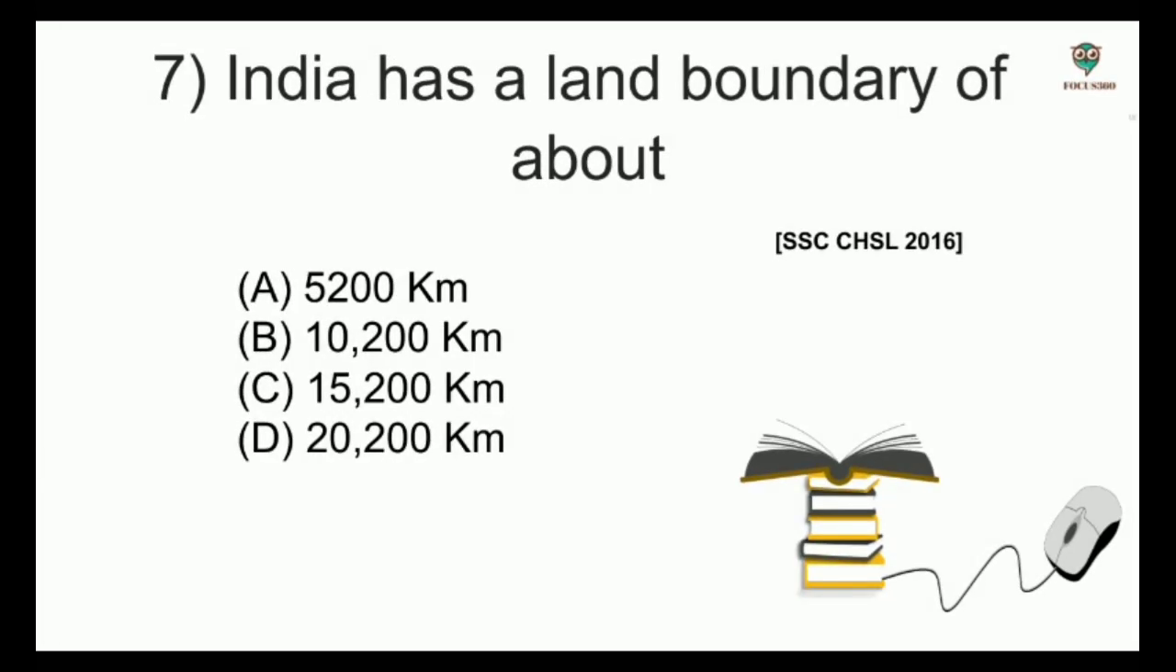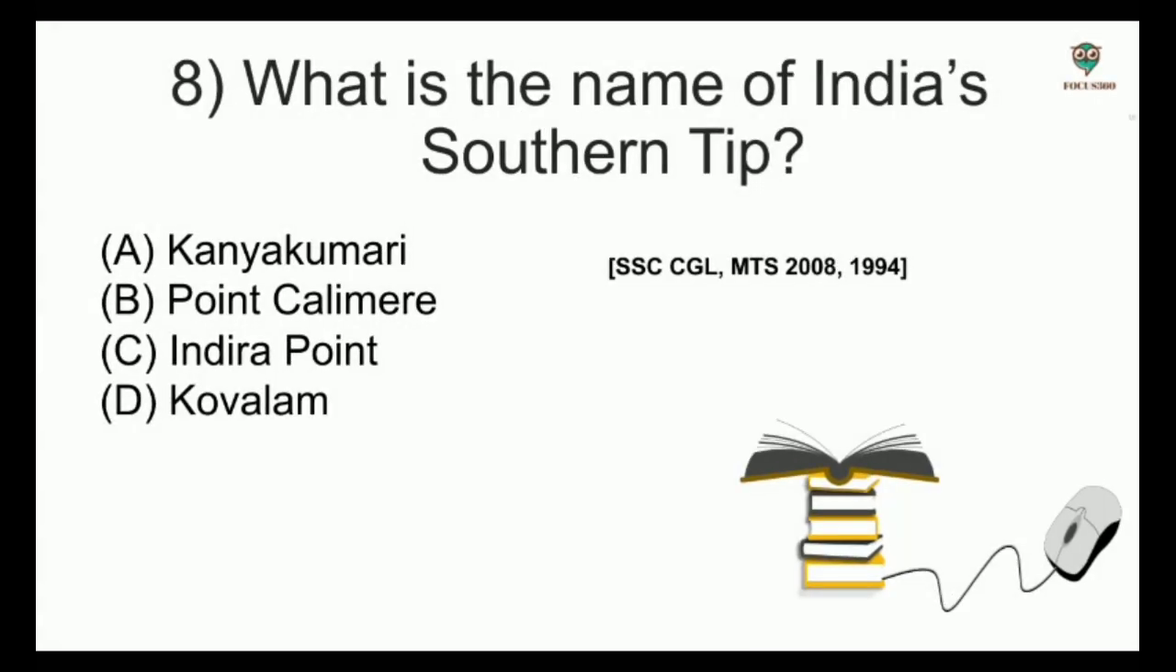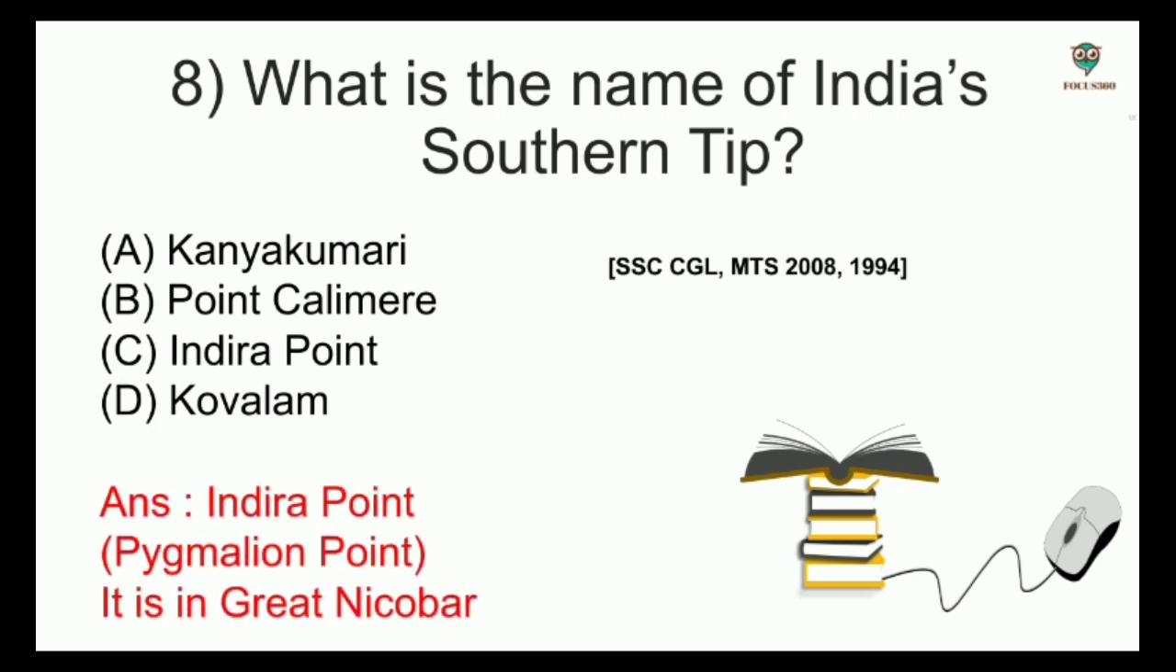Next, India has a land boundary of about, options: 5,200 km, 10,200 km, 15,200 km, 20,200 km. And the answer is 15,200 km. Next, what is the name of India's southern tip? Options: Kanyakumari, Point Calimere, Indira Point, Kovalam. And the answer is Indira Point. It is also known as Pygmalion Point and it is in Great Nicobar.